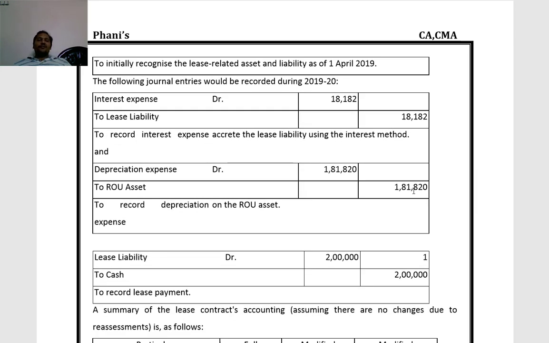This is for lease payment. These are the entries with respect to modified retrospective approach, alternative 2. So in this problem we discussed the transitional approaches. 3 approaches are possible: full retrospective approach, modified retrospective approach alternative 1, and modified retrospective approach alternative 2.